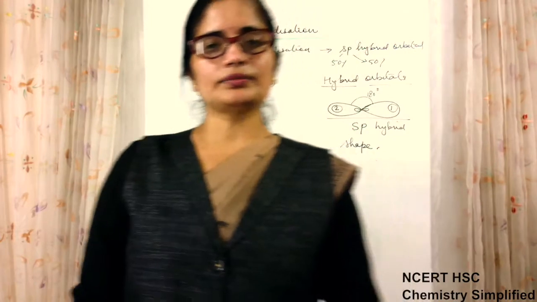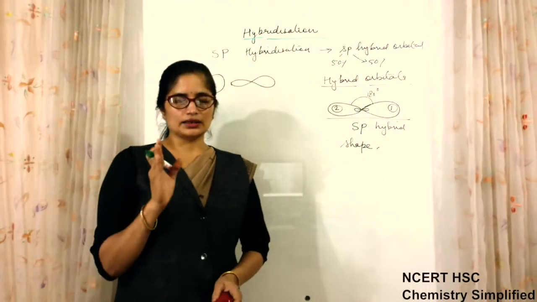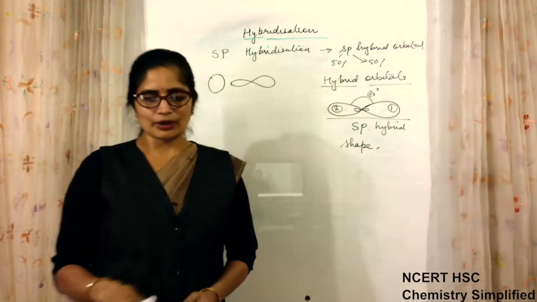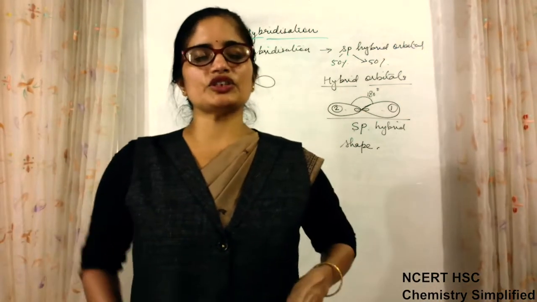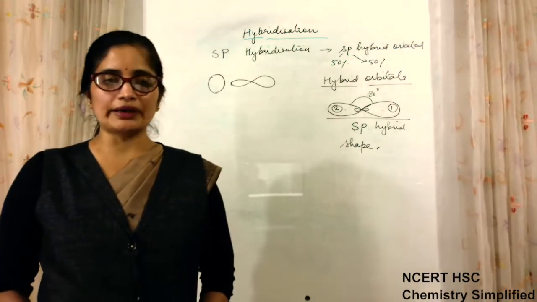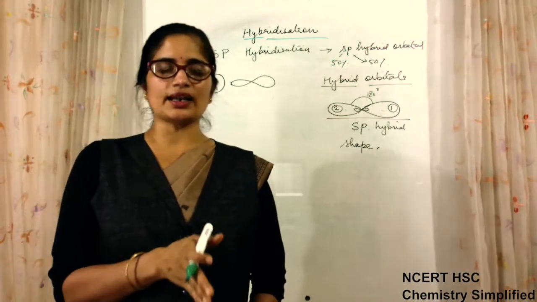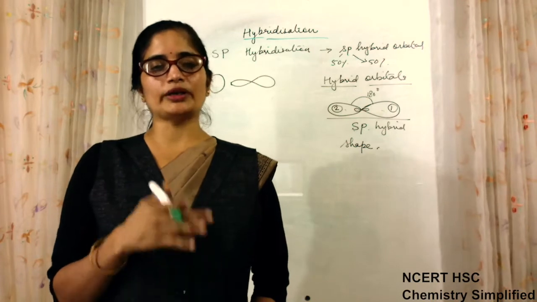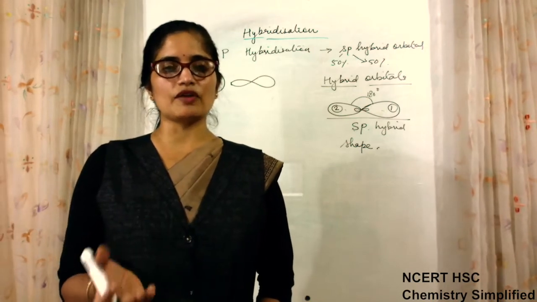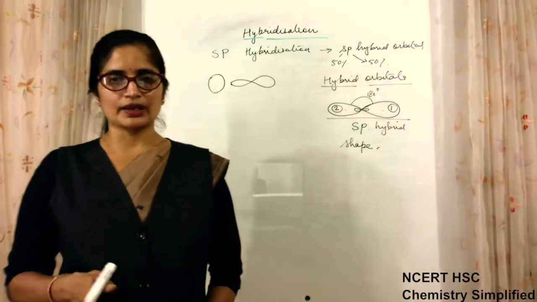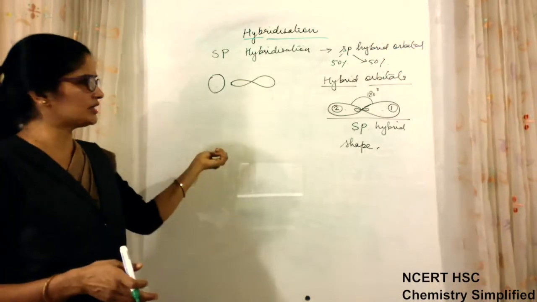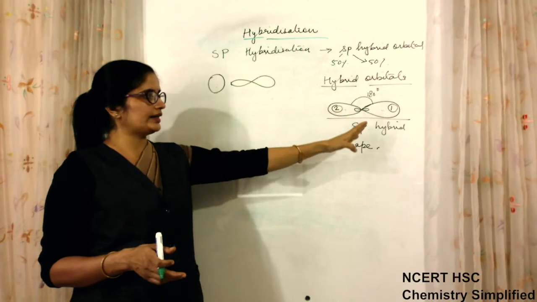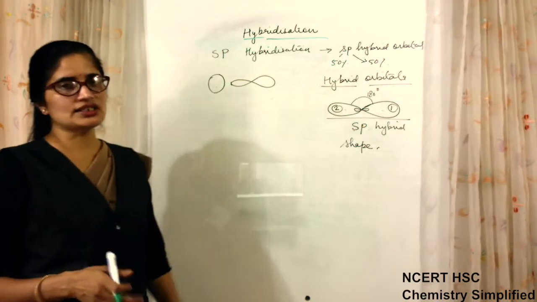Is this clear? You will take little time to understand the concept of hybridization, because in the previous theory we were talking about the geometry made with the help of the central atom and the side atoms. But now we are talking about the geometry responsible only because of the central atom's hybridization. Clear? So it will take little time. Shape is linear, angle is 180 degrees, sp is the hybridization's name.